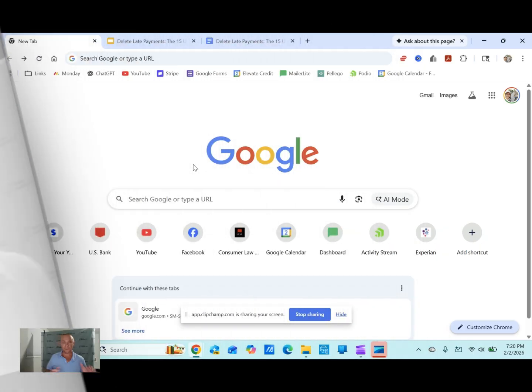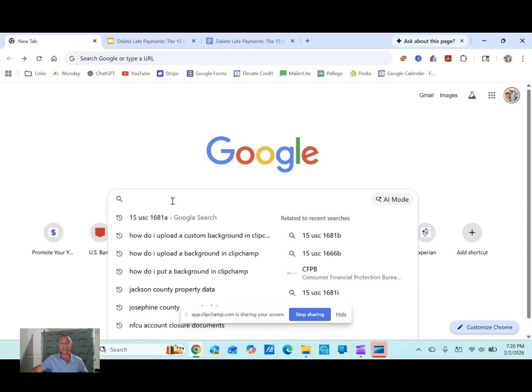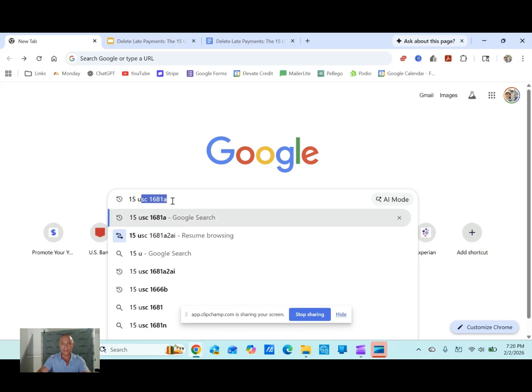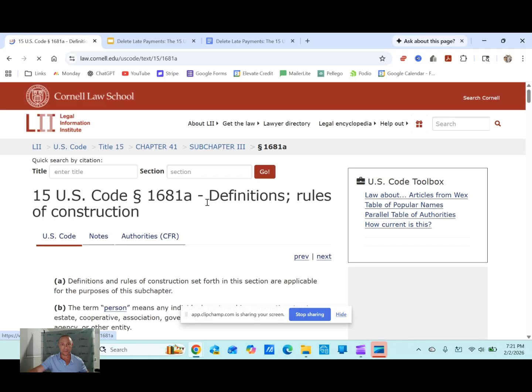Check it out. Okay, so we've opened up our Google browser, and here's what I want you to do. I want you to open up your phones, and open up your Google browsers. In your Google browser, type in 15 USC 1681a. We're going to go to the Fair Credit Reporting Act. This takes us to the Cornell Law website. This is where we will find our consumer laws.